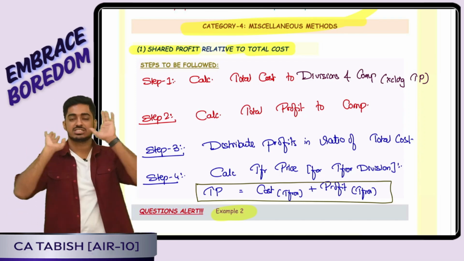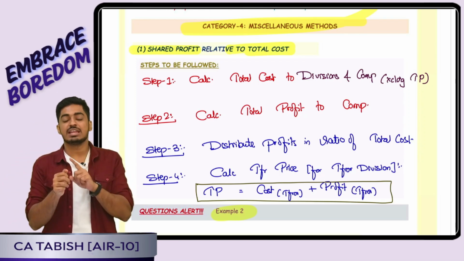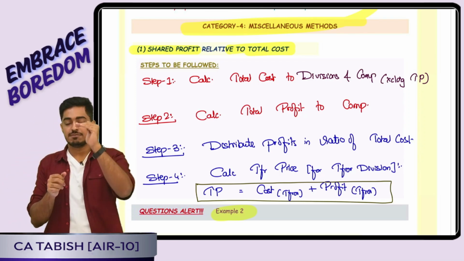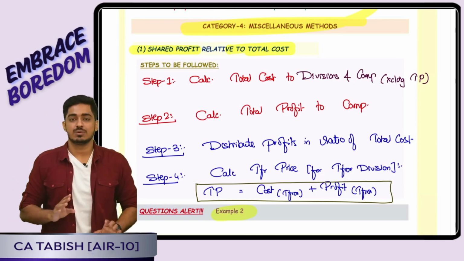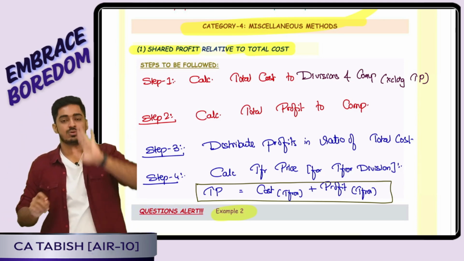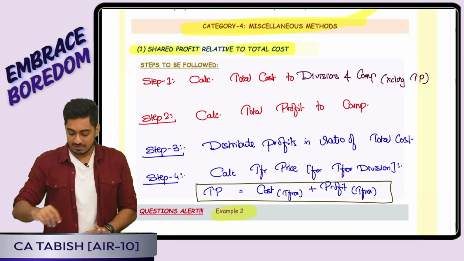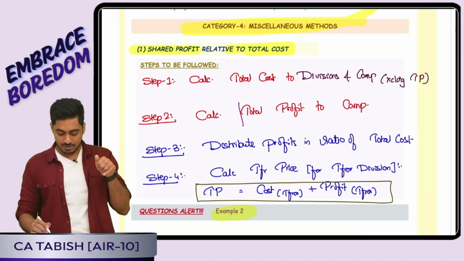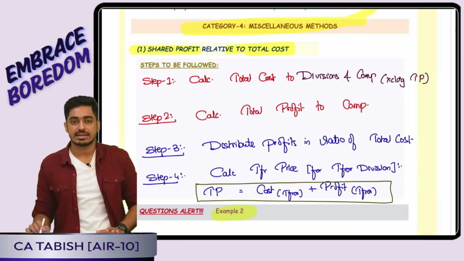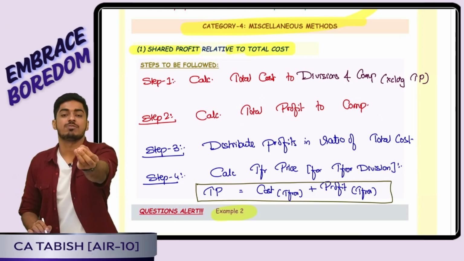That means what are the steps to be followed? Step 1, I will calculate the total cost for every division as well as for the company as a whole. In this, transfer price should not be included. From the company, how much money is going out, that only I want to see. Step 2, I will calculate the profit for the company. How do I arrive at the profit for the company? It is the total revenue for the company minus the total cost that I have calculated. I will arrive at the total profit for the company.